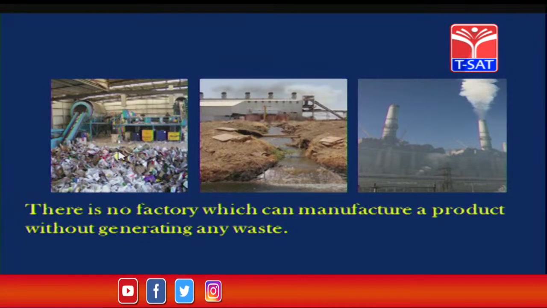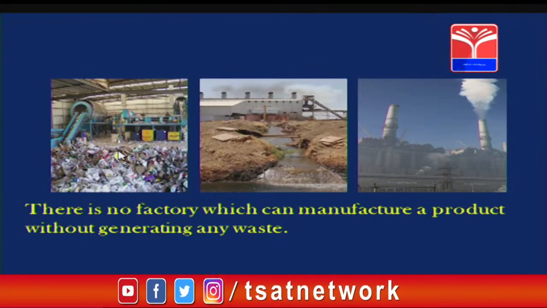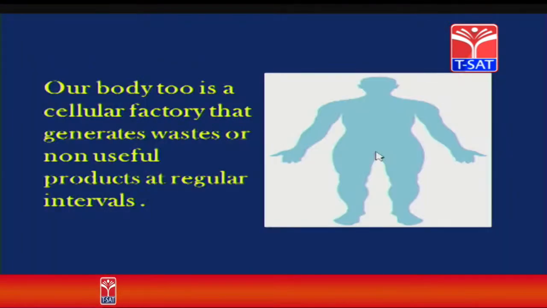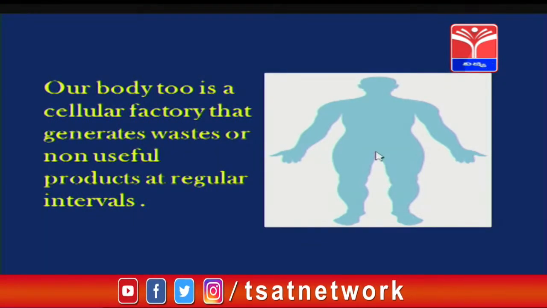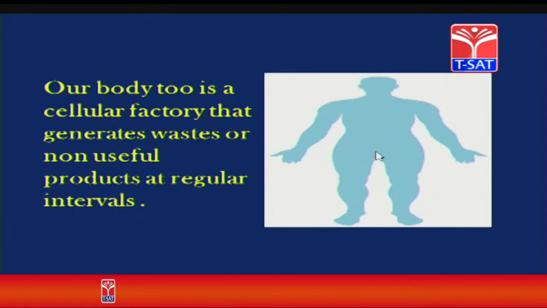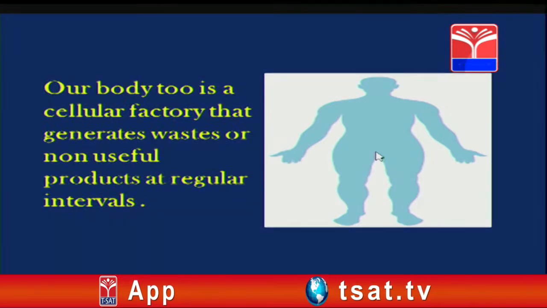So, just like a factory manufacturing products, our body too is a cellular factory that generates waste or non-useful products at regular intervals. Some of them build our body material, and some metabolic activities break down to release energy. The first one is called anabolism, the latter is called catabolism.